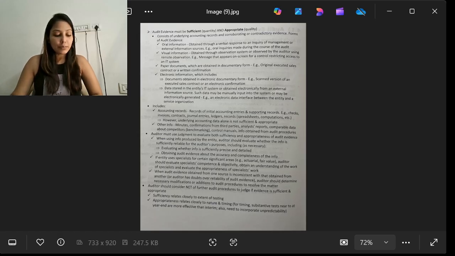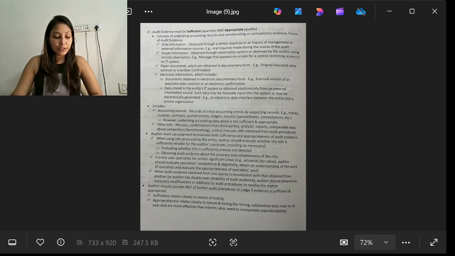Visual information means obtained through the observation system or observed by the auditor using remote observation, such as a message that appears on the screen for controlling or restricting access to the IT system. Also, paper documents obtained in documentary format are one of the audit evidence. One example of a paper document is an original executed sales contract or a return confirmation.